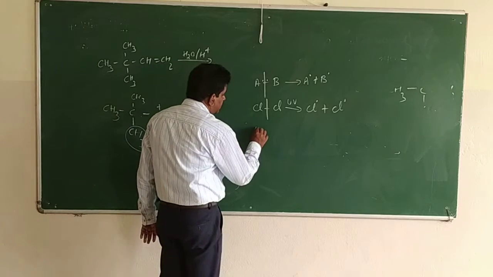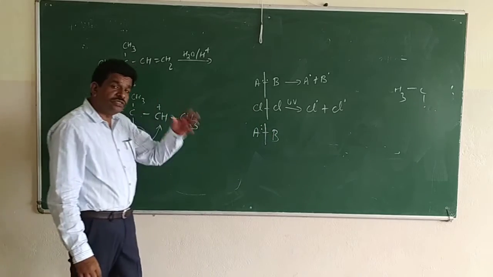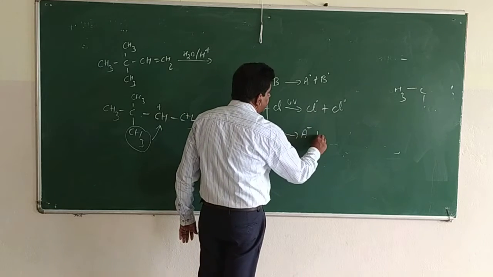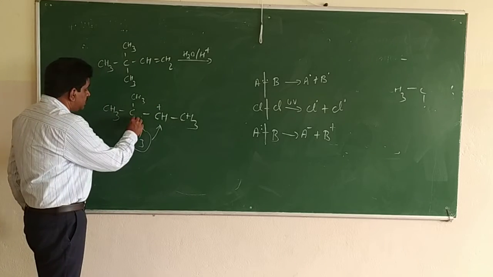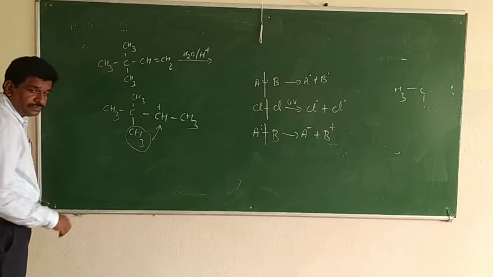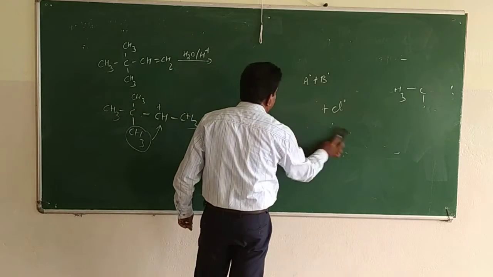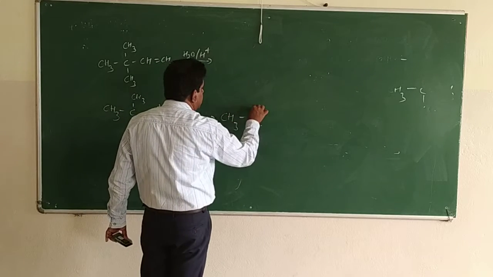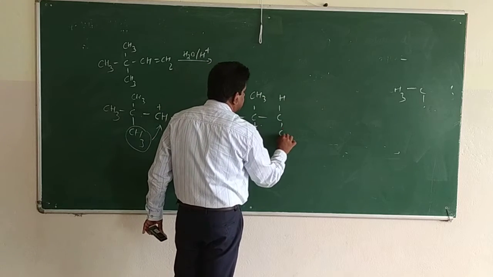Another type of cleavage is there. If either A or B takes both electrons, that is known as heterolytic cleavage. In that case, the atom which takes the electrons will become negative and the atom which loses the electron will become positive. So here this bond will break heterolytically and the methyl group will go here. We get CH3, C, CH3 positive, CH, CH3.